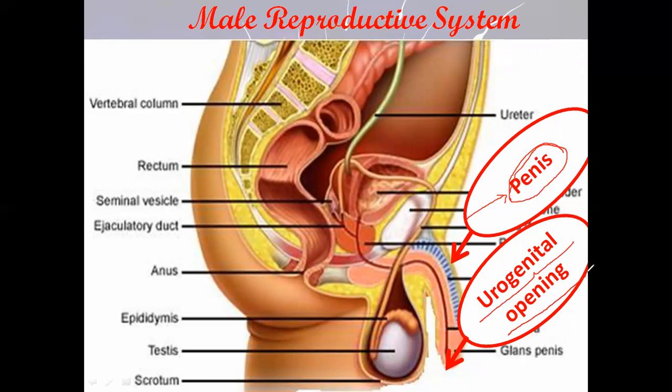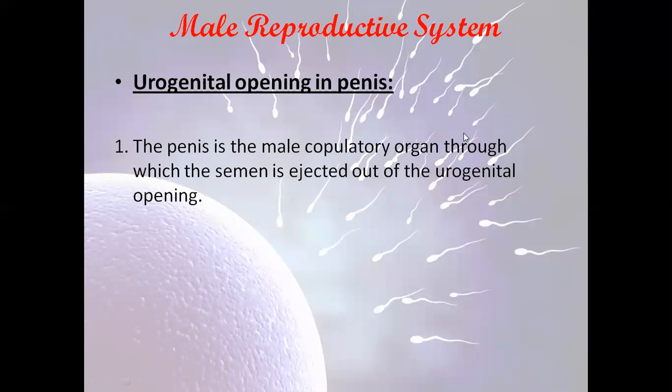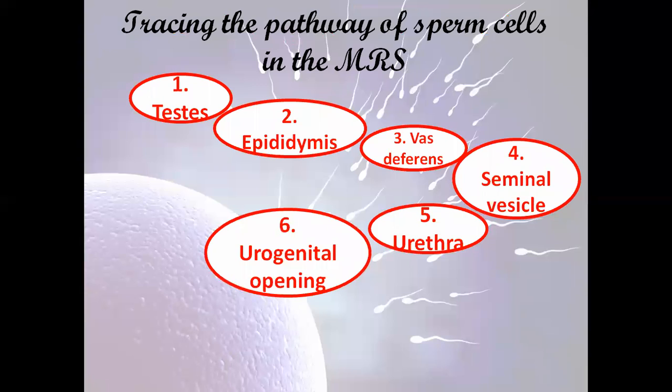The urogenital opening is for both the excretion of urine and the excretion of the semen, the sperm cells and the seminal fluid. So the penis is the male copulatory organ through which the semen is going to be ejected out of the urogenital opening.